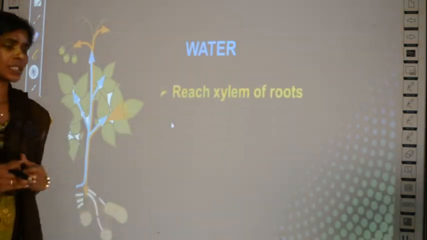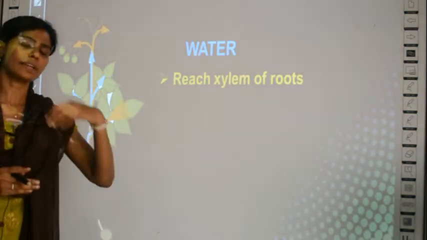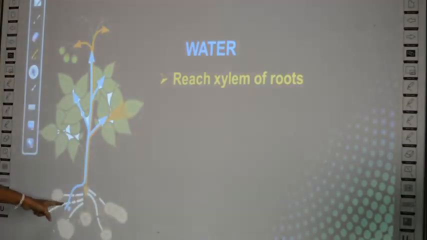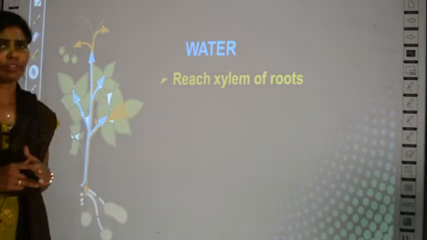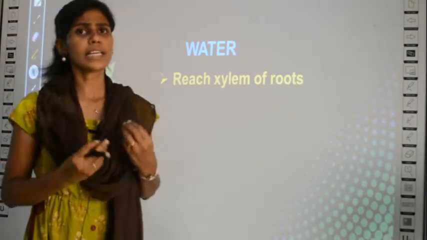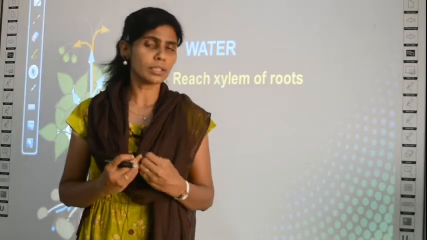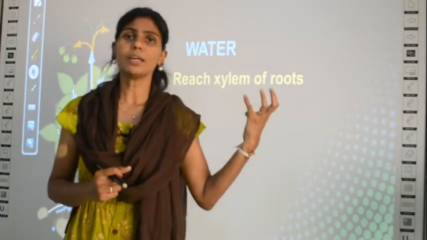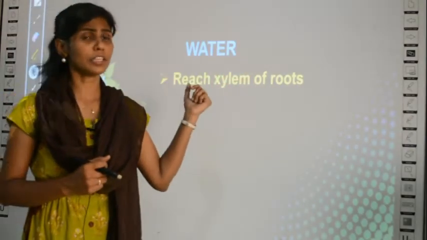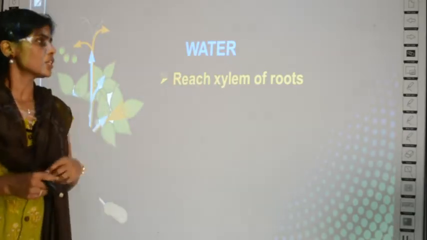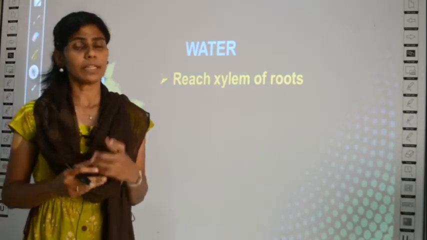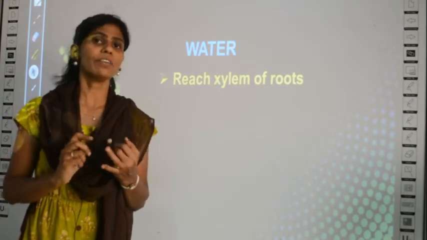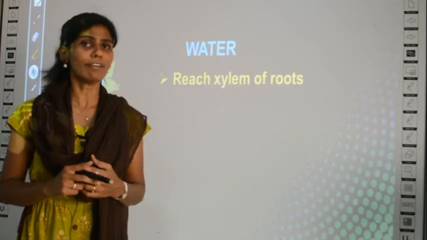So how does water travel from the root to the leaves? First, the water you pour into the soil will be taken up by the xylem of the roots. Why xylem? You know, xylem is a conducting tissue for water, and phloem is the tissue which can carry food, right? So here water is carried by which conducting tissue? It is by xylem. So where can you find xylem? In the case of plants, xylem is present in almost all the parts. In roots you have, in stem you have, in the leaves also you have xylem.